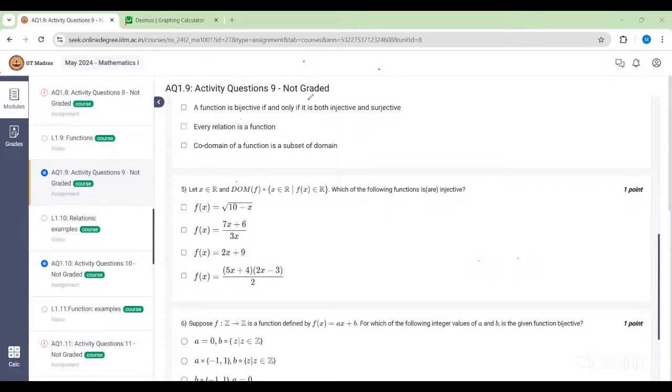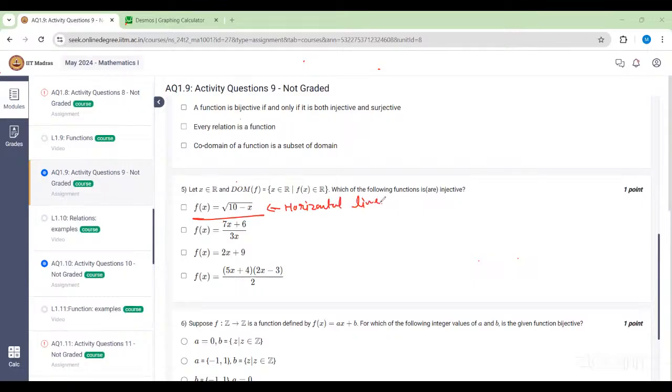By the graph, it will satisfy the horizontal line test. So that's why 1, 1. And if you find the range of a line, then it will go to infinity and minus infinity on both sides. So that's why it's a bijective function. Okay. So first option: let x belong to R, the domain of f is this. Which of the following functions is injective? Okay. So it is an injective function because it satisfies the horizontal line test.